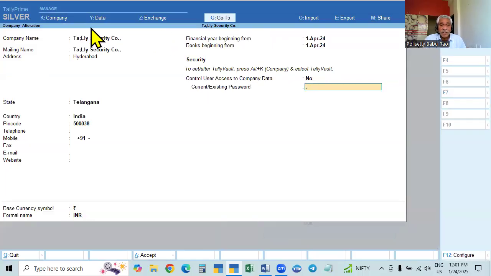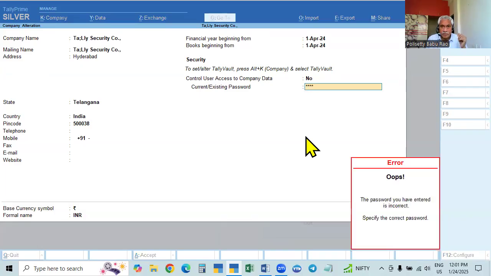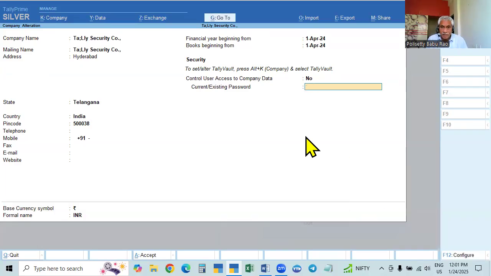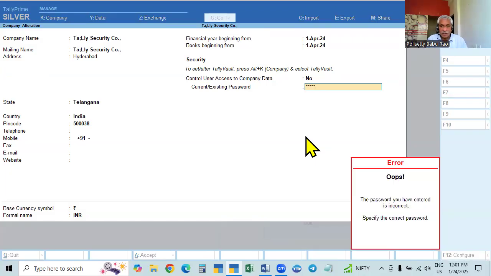So in this case, if you do any work in the alteration page, use email ID for browser access, it will not ask. If you do it here only, it will ask. So what is this one? 1234. No, wrong. It is 2222. It is also wrong. For this, I think tally is the password. No, it is also wrong.